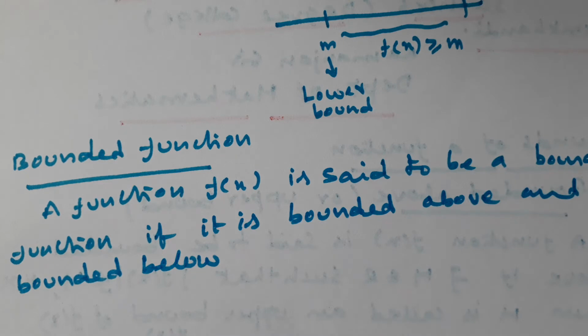So if a function is both bounded above and bounded below, then the function f of x is said to be a bounded function.